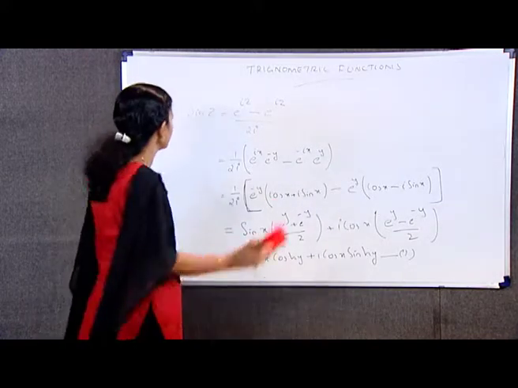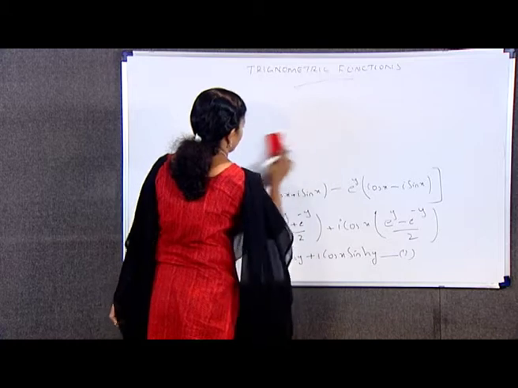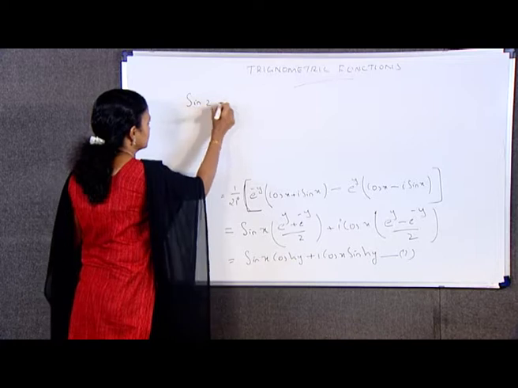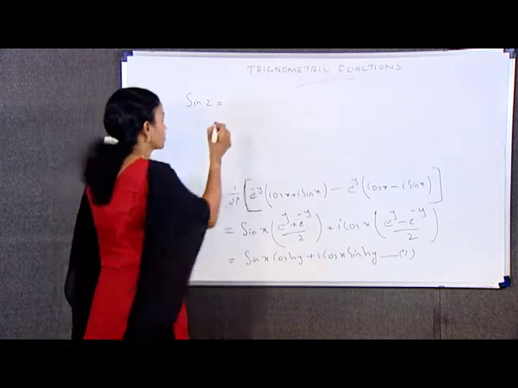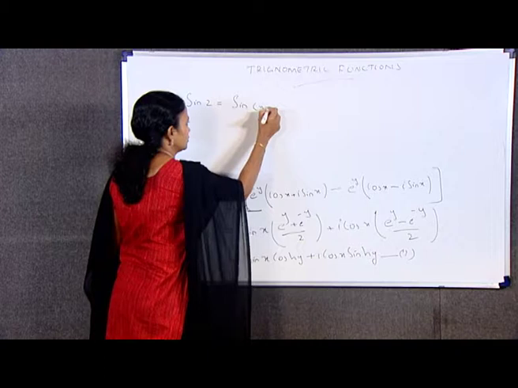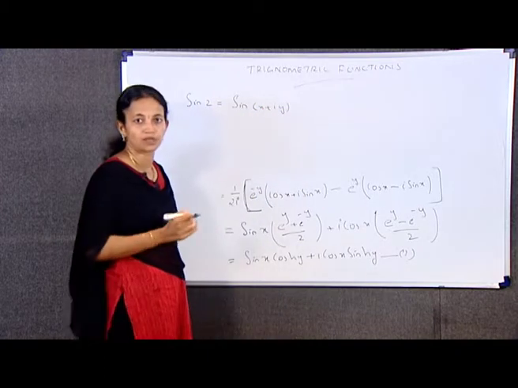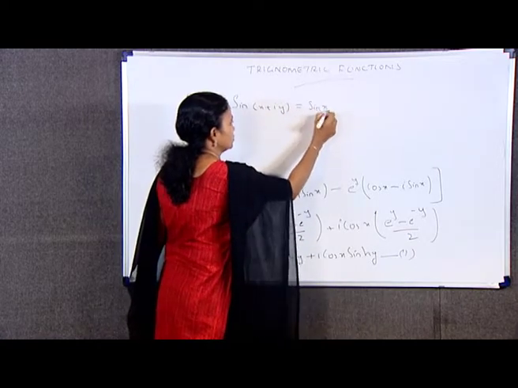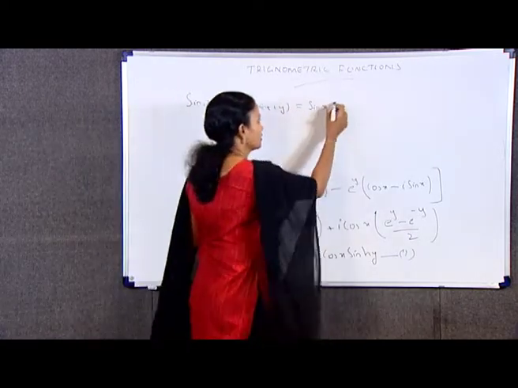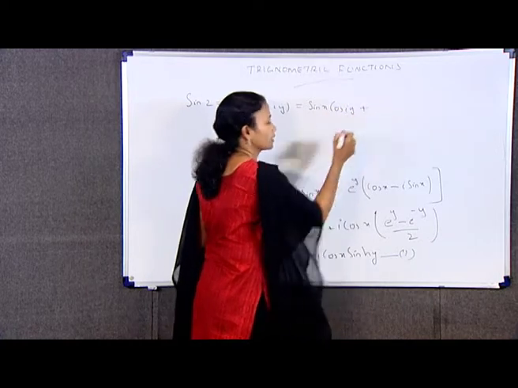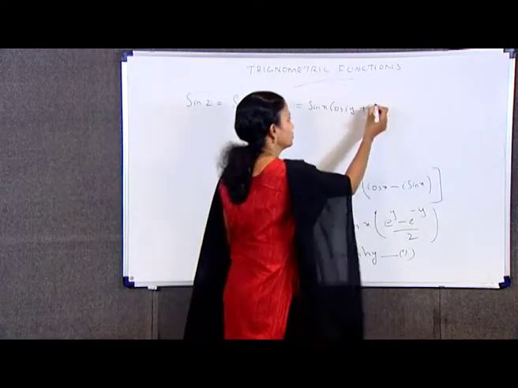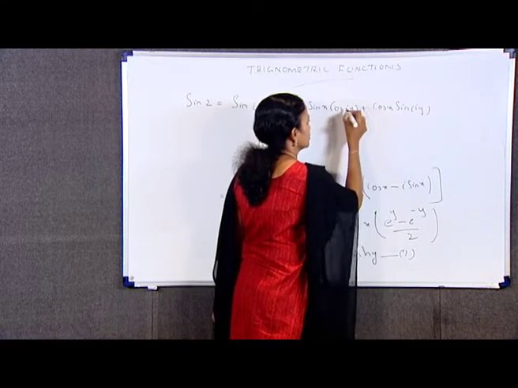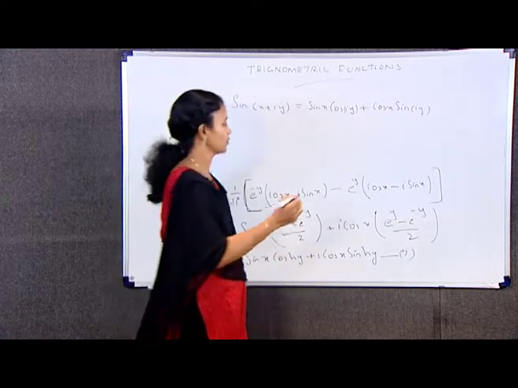That is, I can write sin z is equal to sin of x plus iy, which is equal to sin x into cos iy plus cos x into sin iy. Mark it as equation number 2.